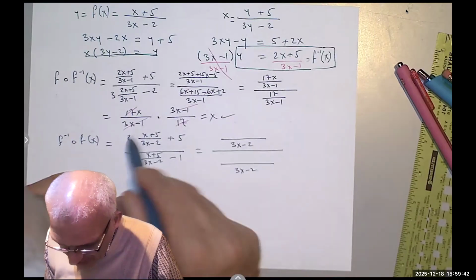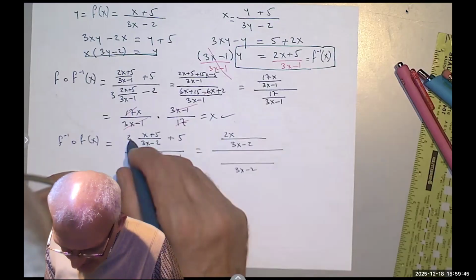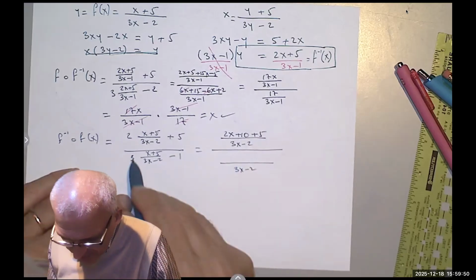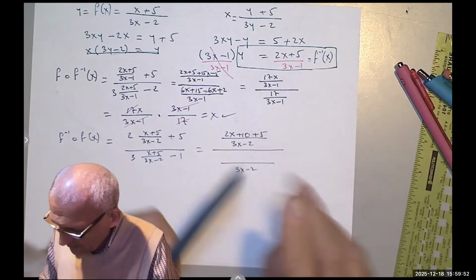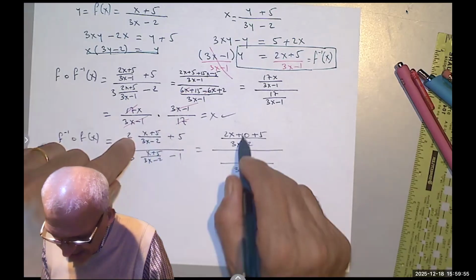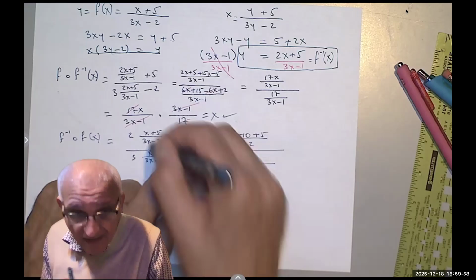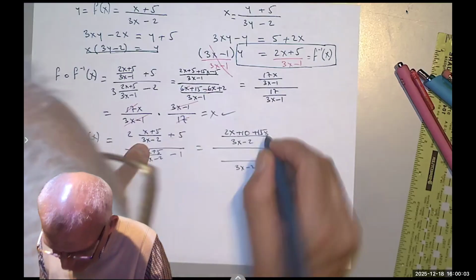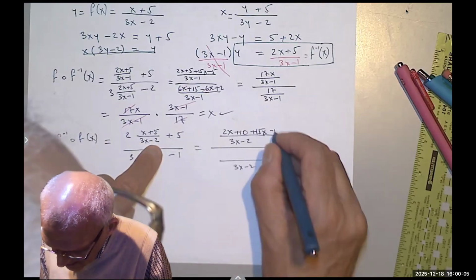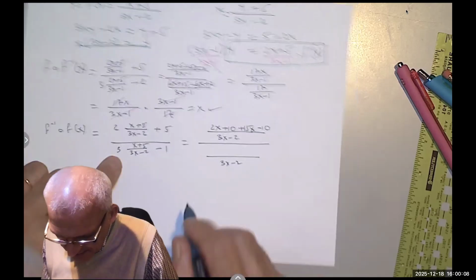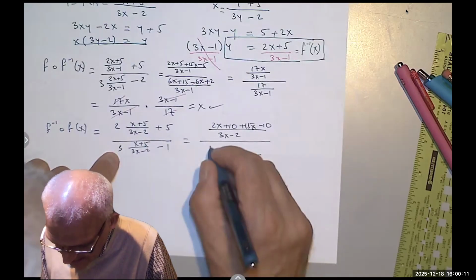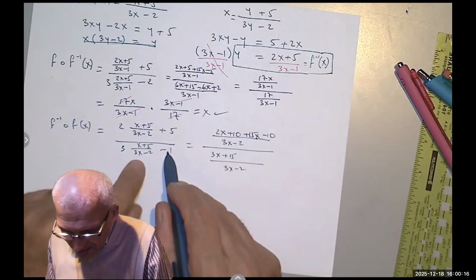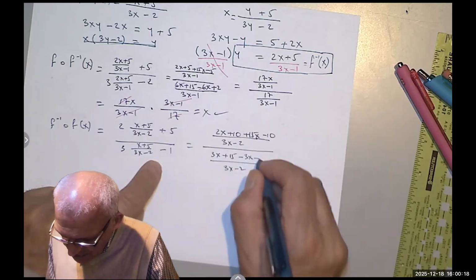Anyway, you have 2x plus 10 plus 5 over 3x. Oh, I'm sorry, not plus 5. What did I say? 2x plus 10, and then notice the 5 has to be multiplied by that to get a common denominator. So plus 15x minus 10. For the denominator, you get 3x plus 15, and then a minus 1, meaning minus 3x plus 2.